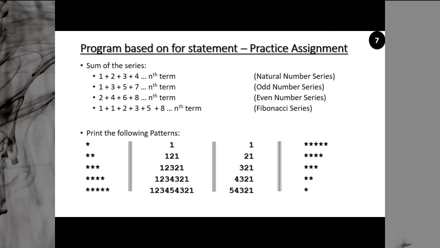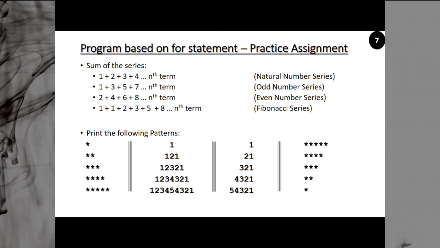Similarly, suppose you want to print the following patterns. In the first line you have to print only 1 star. In the second line you have to print 2 stars. In the third line you have to print 3 stars. So there is a repetition. First line, second line, third line, fourth line, fifth line: this is repetition. And in each line, printing 1 star, 2 stars, 3 stars is further repetition. So a for and then again a for, a nested loop.